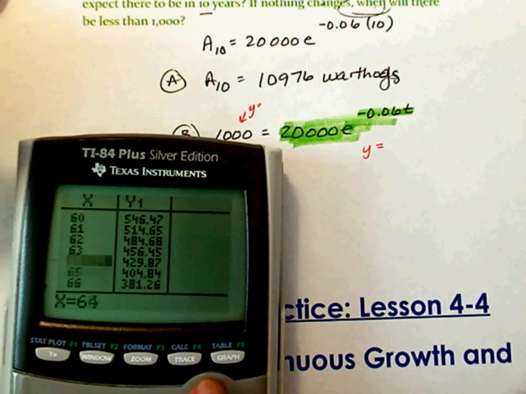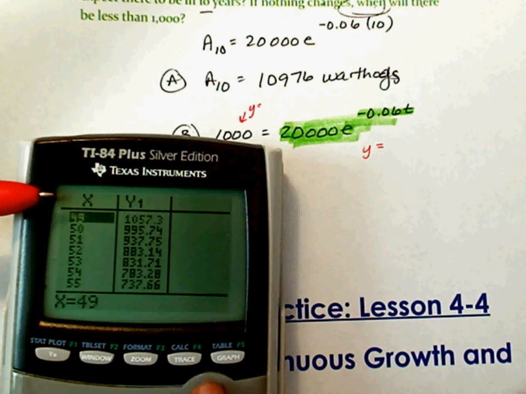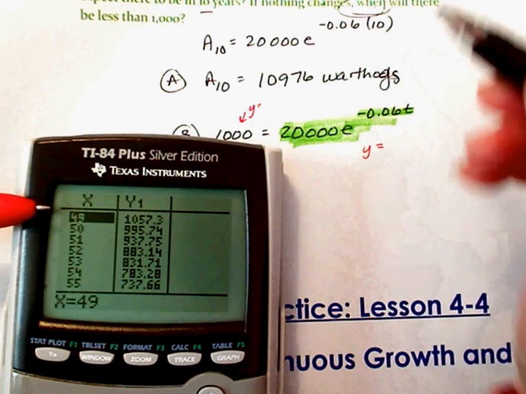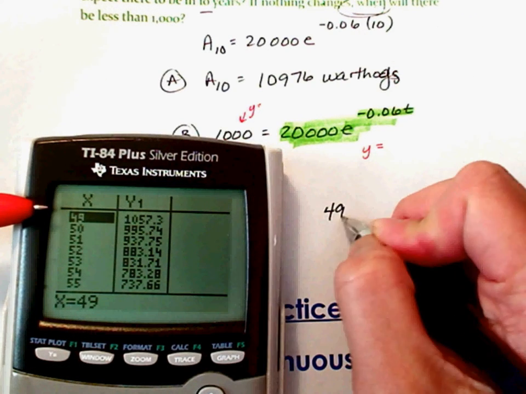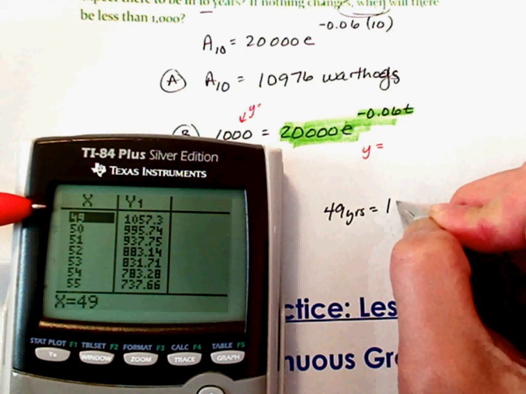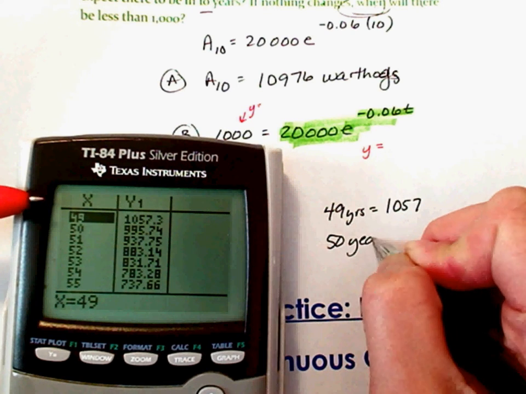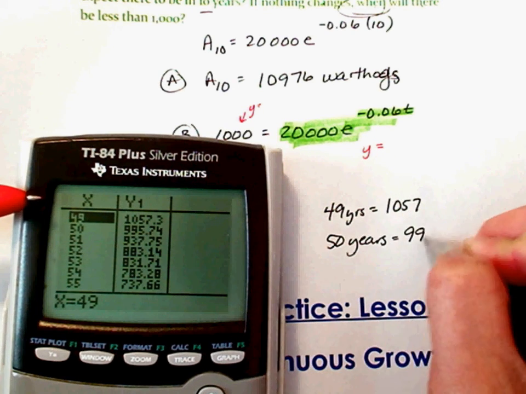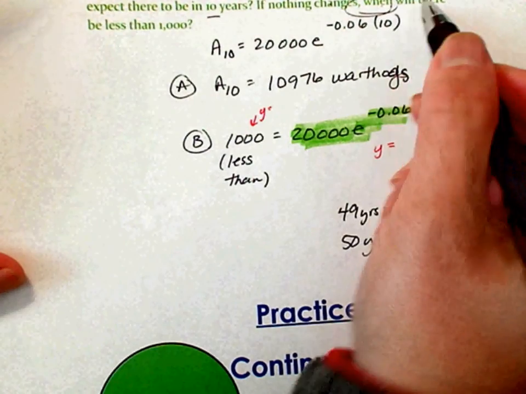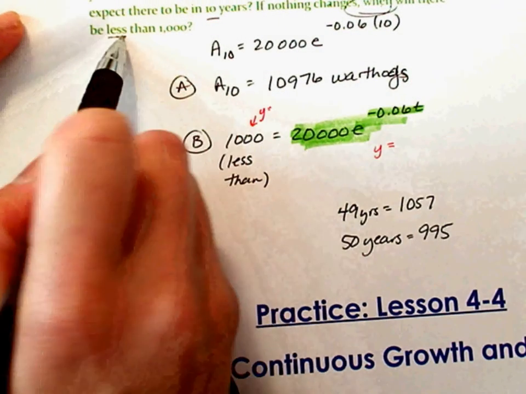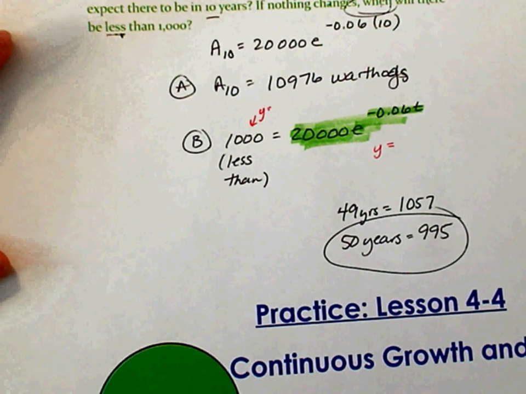Alright, so I have two answers. One of them is, and this is in years, 49 years, and it's 1,057 warthogs. In 50 years, it is 995 warthogs. And the question says, when will there be what? Keyword, less than 1,000. So which one is your correct answer? 50 years. Because at 49 years, you're not at 1,000. You're still above it. Okay?